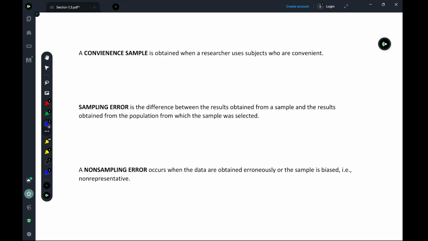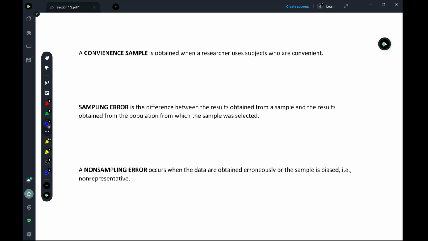An example of that might be, let's say you want to study people's opinion on whether or not they like shopping at Costco. Standing in front of Costco and asking people whether they like to shop at Costco as they come into Costco would be very convenient, but will that represent the population well? No, because you're not getting information from people who aren't going to Costco. So that convenience sample is going to significantly skew the data.